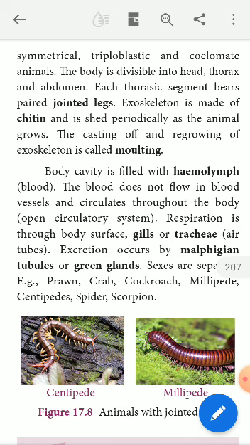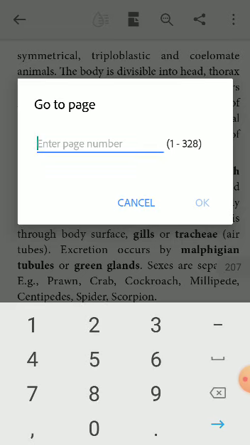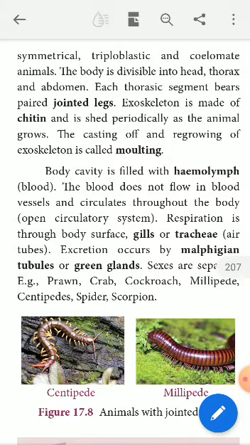For example, prawn, crab, cockroach, millipedes, centipedes, spider and scorpion. These are all examples of the phylum Arthropoda. It is the largest phylum in the kingdom Animalia. Therefore, these are the characteristic features of this phylum Arthropoda.